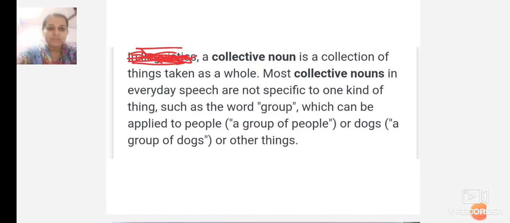For example, the word group can be applied to people, a group of people, or it is also used for dogs, a group of dogs. But we cannot use group for other things. So there are different names for each collective set, and that is known as a collective noun.